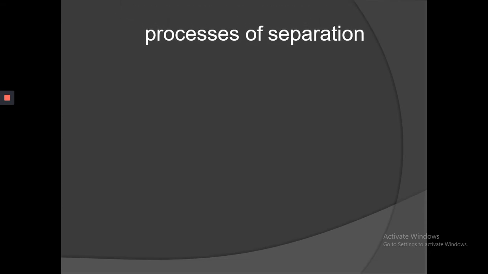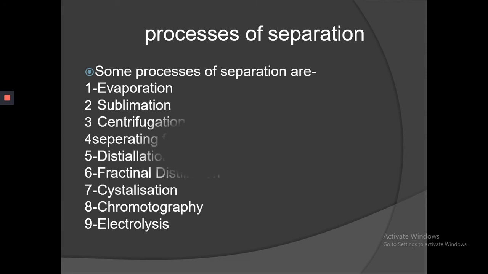Now, we will discuss the methods of separation. How we can separate the components of a mixture. Some processes of separation are evaporation, sublimation, centrifugation, separating funnel, distillation, fractional distillation, crystallization, chromatography, and electrolysis.